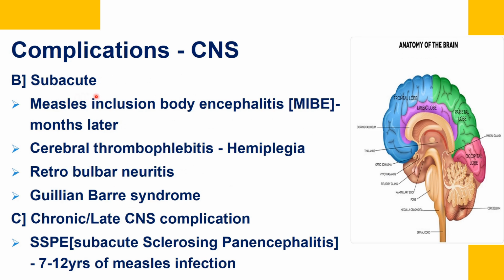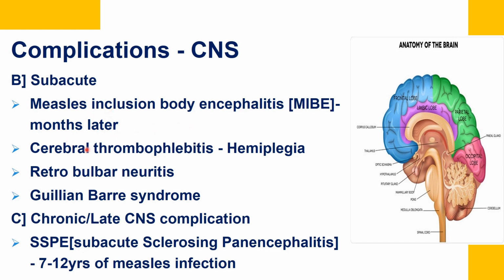Now come to subacute CNS complications. So here measles inclusion body encephalitis can occur, also shortly known as MIBE. This occurs months later, and the cause is the persistence of the measles viral infection in the brain. And this most commonly occurs in immunocompromised individuals, like children having leukemia or HIV, or those getting steroid treatment. In these conditions, they may have this condition, and this complication is also almost fatal.